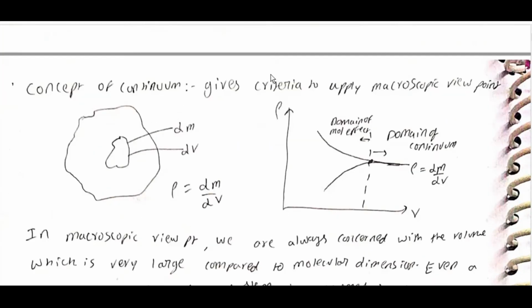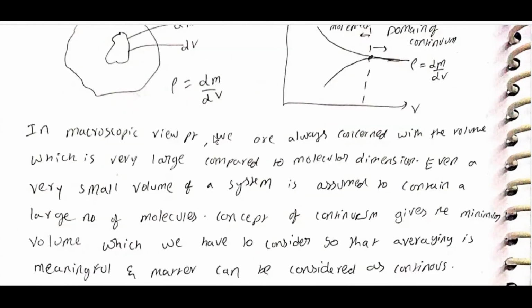The concept of continuum gives the criteria to apply the macroscopic viewpoint. Rho is equal to dm by dv. Below a certain volume is the domain of molecular effect, above it is the domain of continuum. In the macroscopic viewpoint, we are always concerned with a volume which is very large compared to molecular dimension.